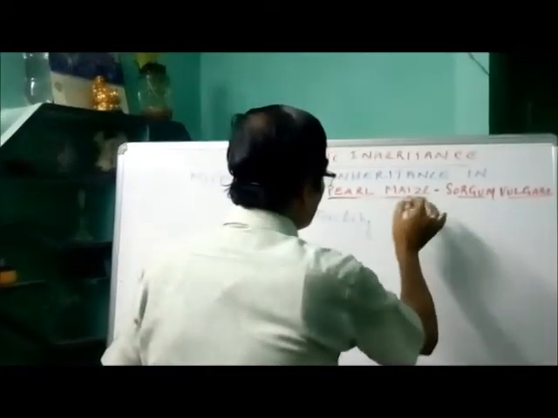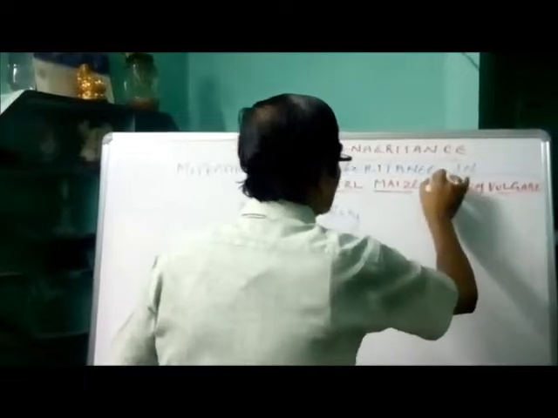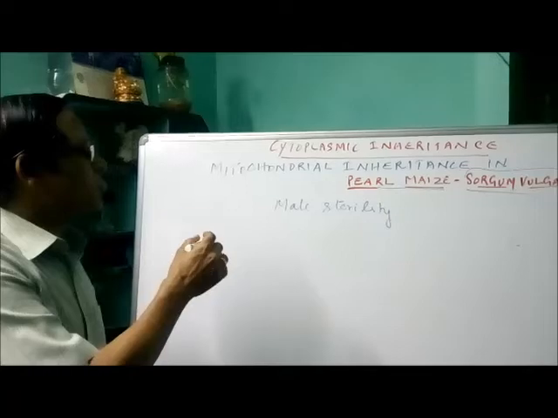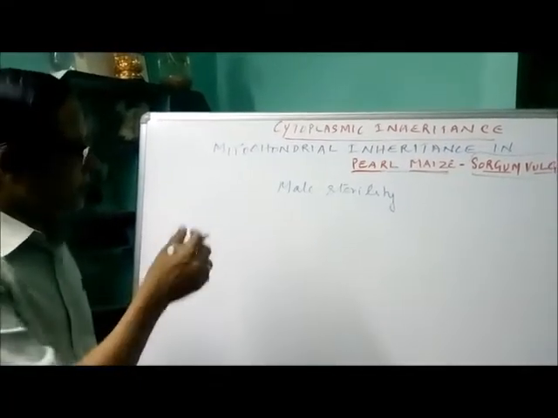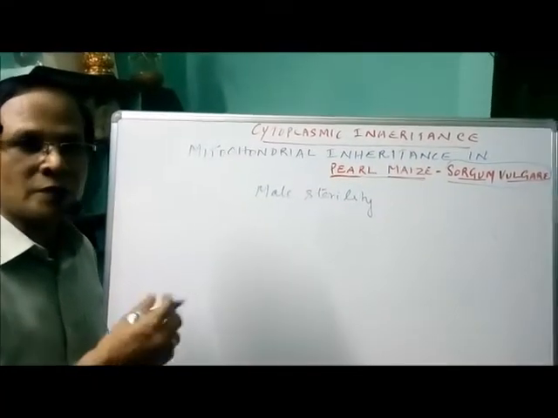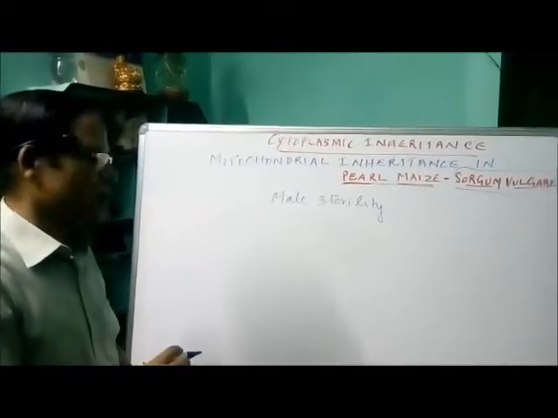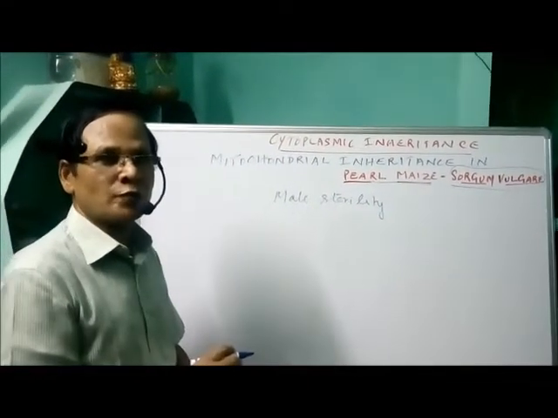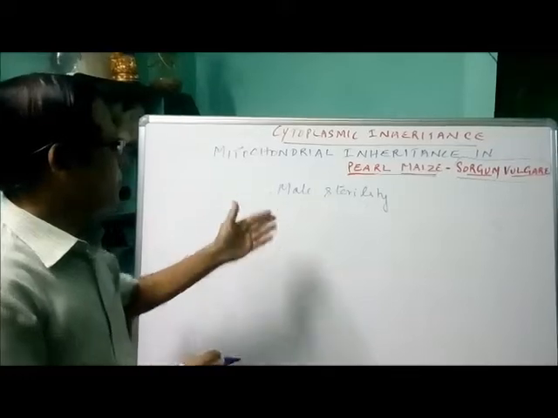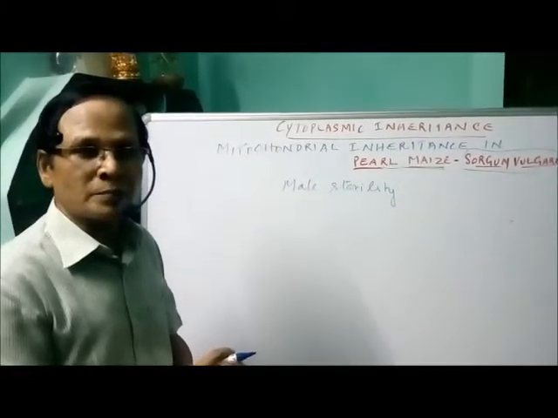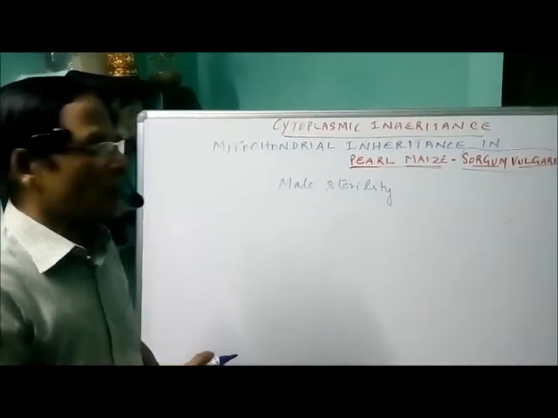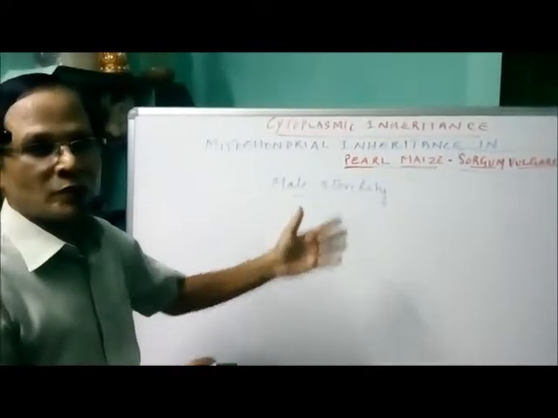Male sterility in the case of maize, sorghum vulgare, is the best example for mitochondrial inheritance. Here the female plant produces sterility in the male. That's why it is called cytoplasmic male sterility, caused by the gene present in the mitochondria of the female. So this male sterility is inherited maternally and the genes are present in the mitochondria.